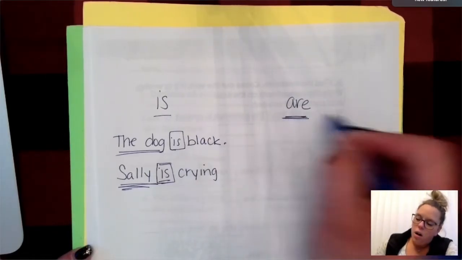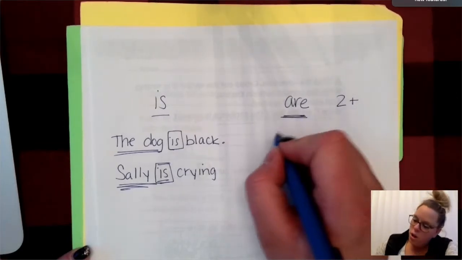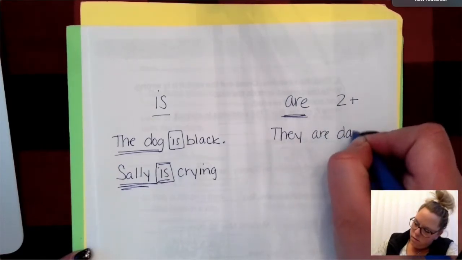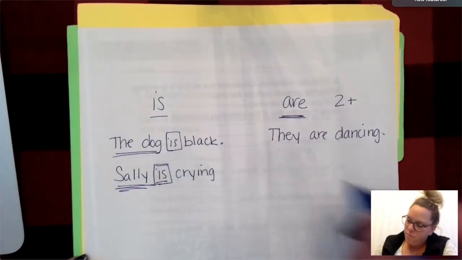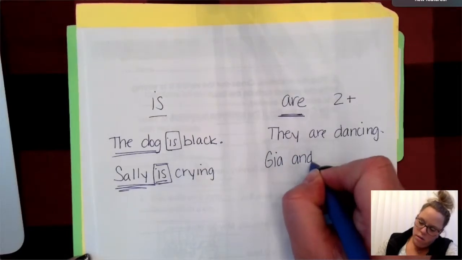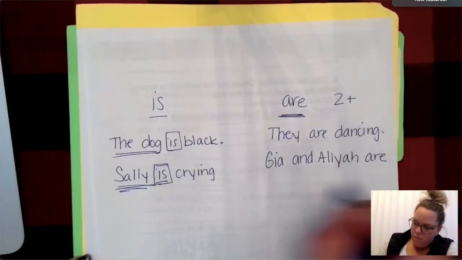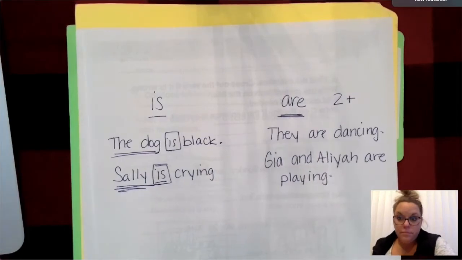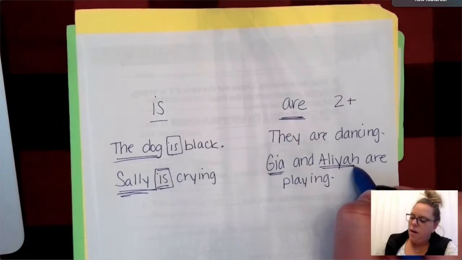We use are when we're talking about two or more. So, they are dancing. They. Or I could say Gia and Aaliyah are playing. Okay, Gia, Aaliyah. That's two.